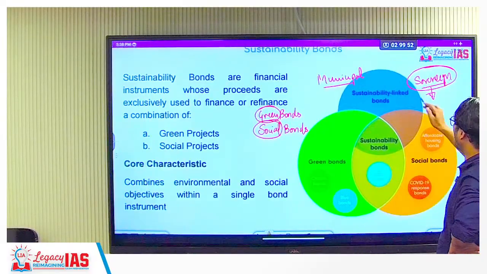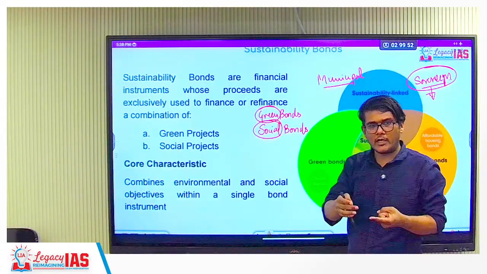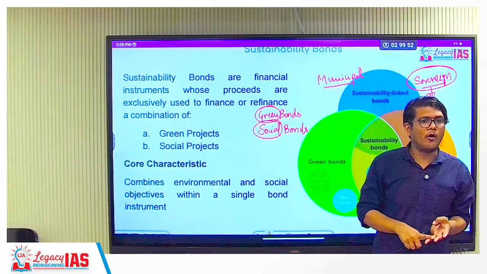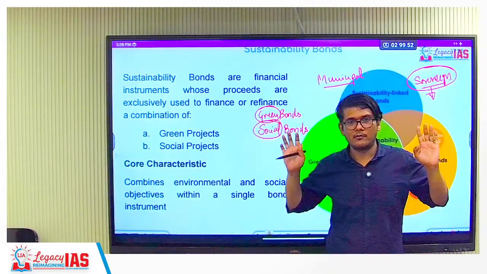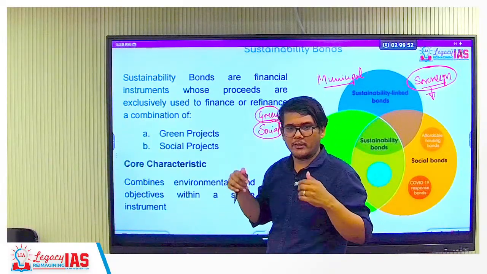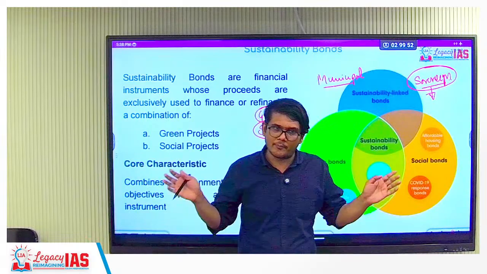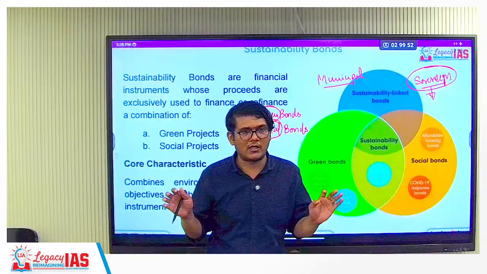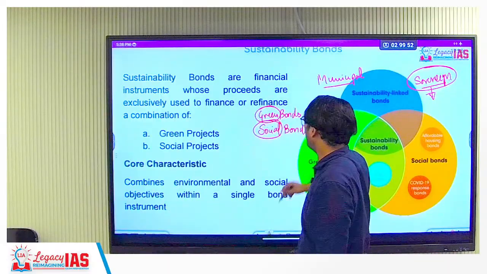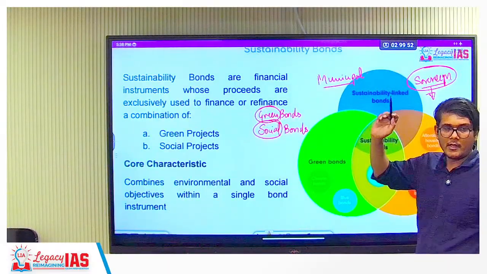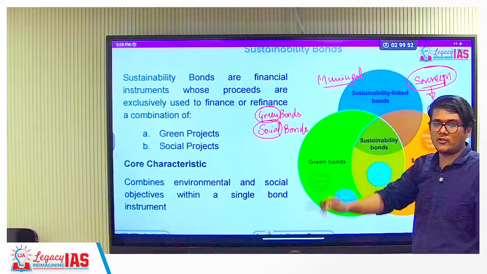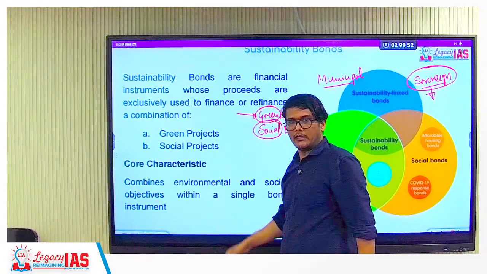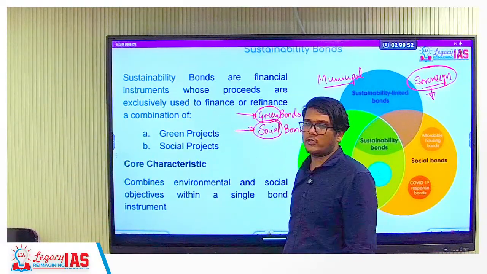No. The government of India can issue a bond just to take out liquidity from the market, or to borrow money from the market, or use that bond's money for any kind of project. Infrastructure project, green project, black project, grey project, whatever. It can be a polluting project also, nothing doing. It has no relation with sustainability or green or anything. It only says that the government of India is issuing it. It only says that a municipal corporation is issuing it. This says that it has to be a green project. This says that it has to be a social project.